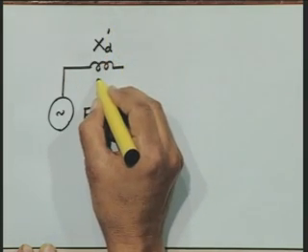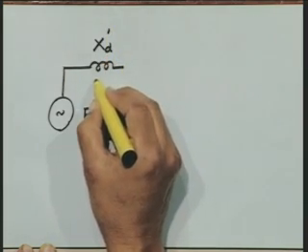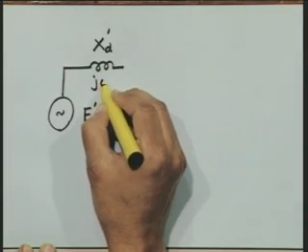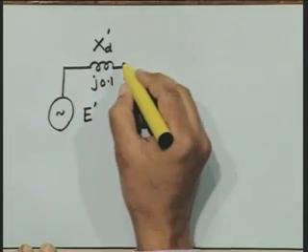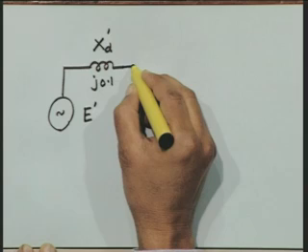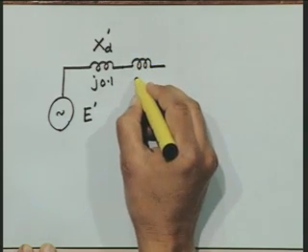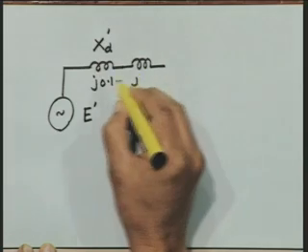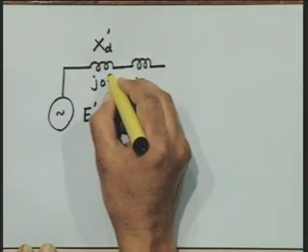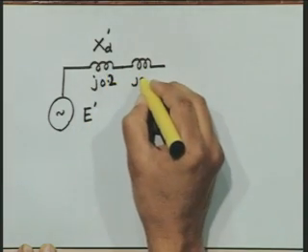The value of this impedance is given as j times 0.2, the generator reactance is 0.2, not 0.1. The transformer is 0.1 per unit.